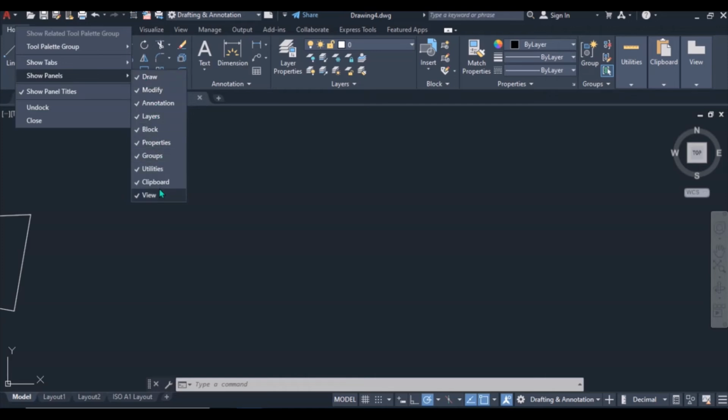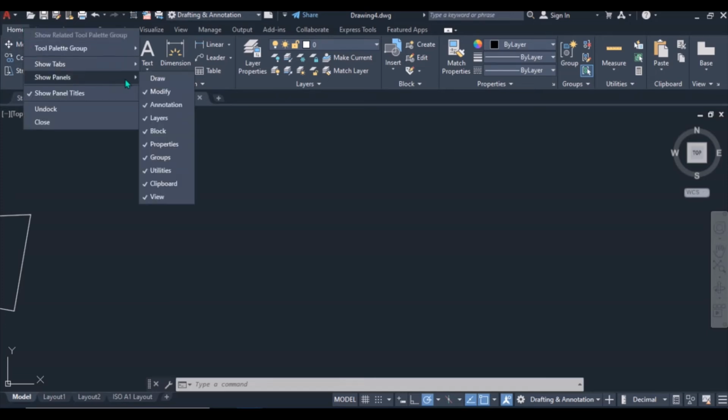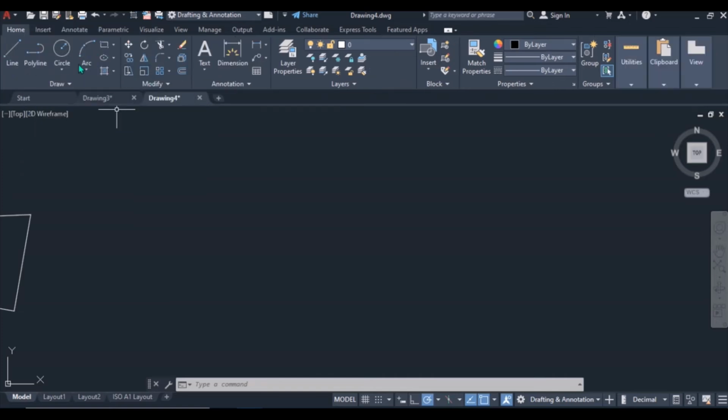We can, let's say, remove this one. Just click. You see the draw panel has disappeared. Just right click, show panels, and then click on draw, and it is added here.